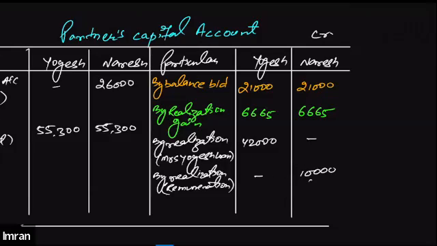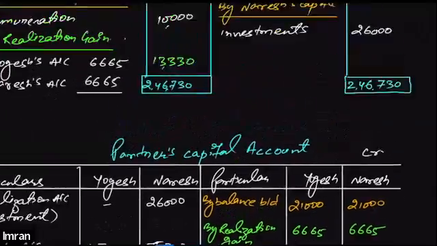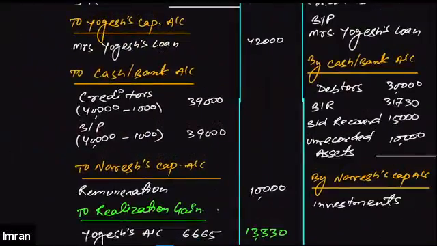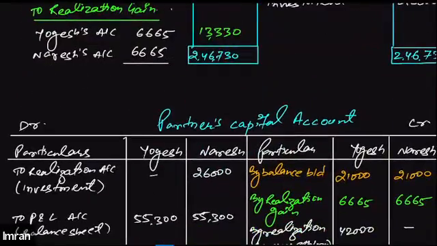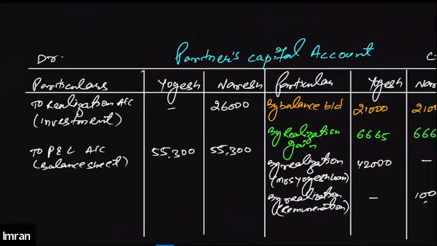All right. And then it was also there in the question that Yogesh will be taking over the payment of Mrs. Yogesh's loan. So Yogesh's account needs to be debited by 42,000, right? Yogesh's account needs to be debited by 42,000. Just a minute. Okay, I think I've made a mistake. It should be credited. We will be crediting it.